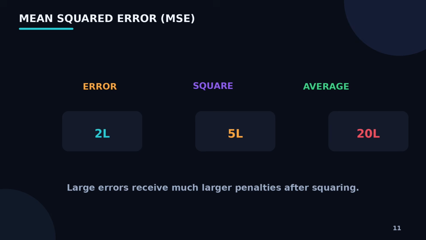The idea is simple. We calculate the difference between the actual value and the predicted value. Then we square that difference. And finally, we average the squared errors across examples. Why square the error? Because it removes negative signs and also penalizes large mistakes more strongly. A prediction that's slightly wrong gets a small penalty. A prediction that's very wrong gets a much larger penalty.